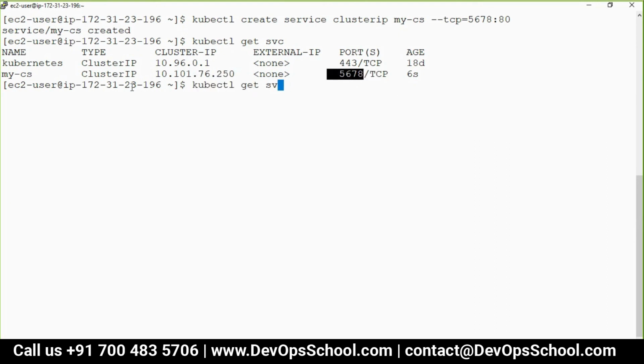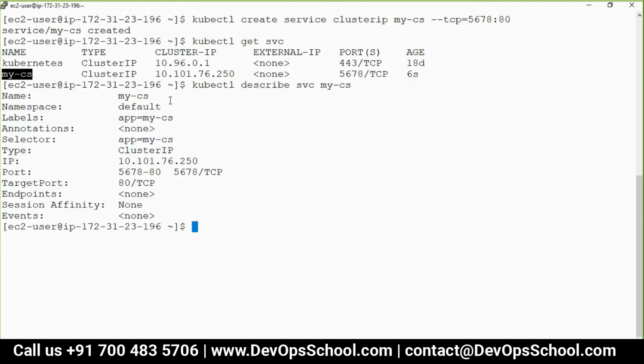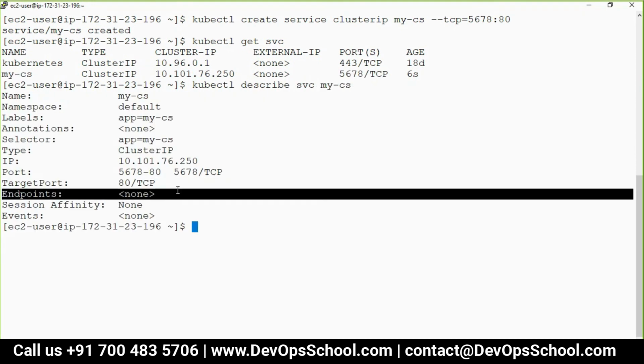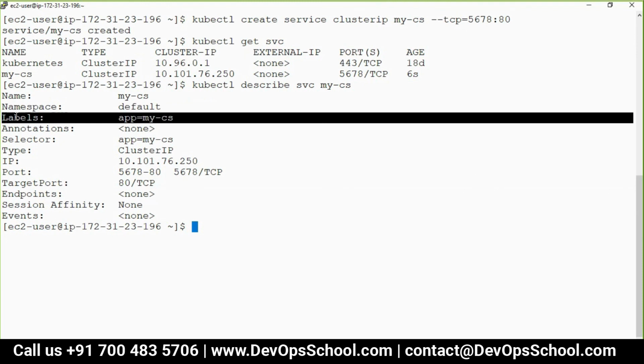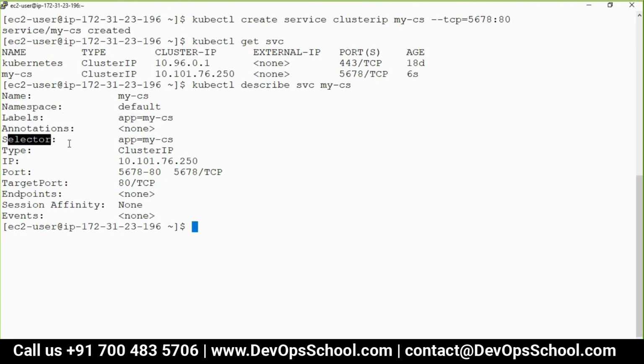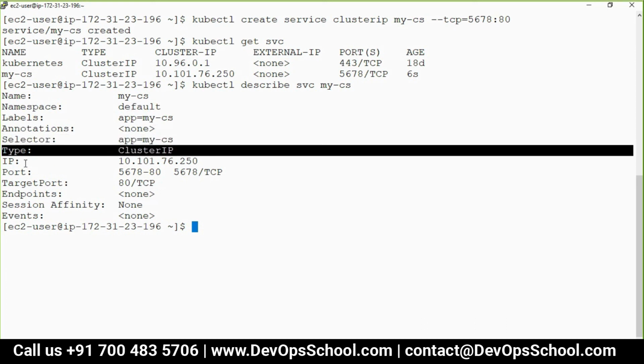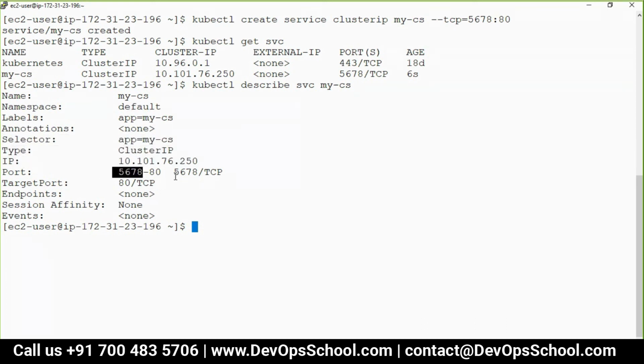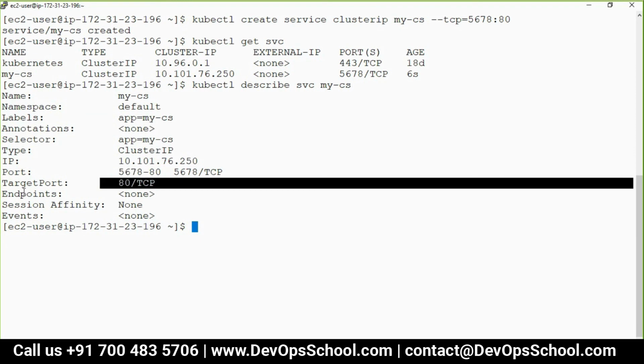You can describe everything, all the commands I have already told you. So don't let me repeat because I'm expecting you to do that. Okay. Describe svc. Now look at this only. See, this is the name, namespace, label. See, what is the label? Selector. What is the selector? Please focus on this line. Selector. Okay. Type, IP address of service, this port listening to target port. Endpoints command.